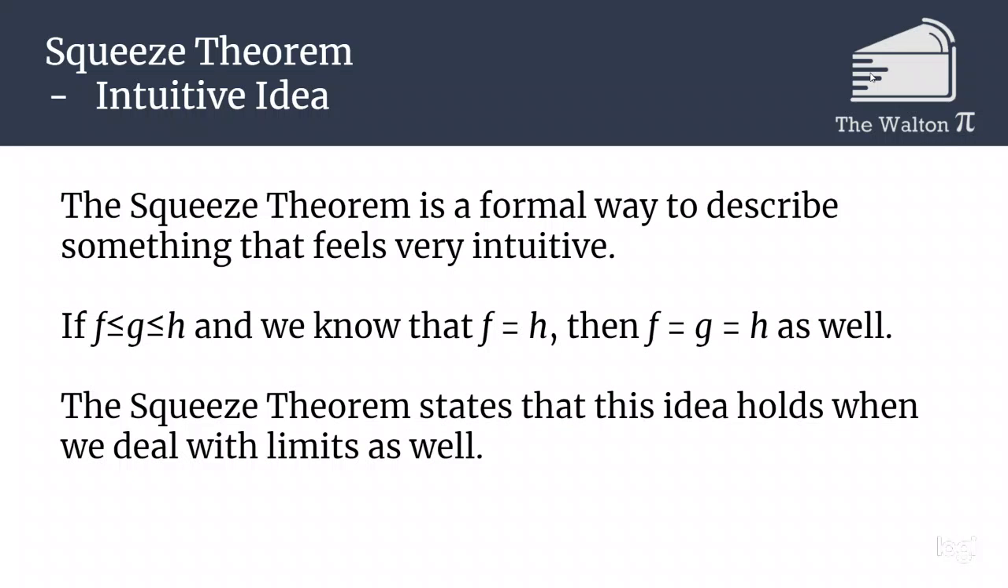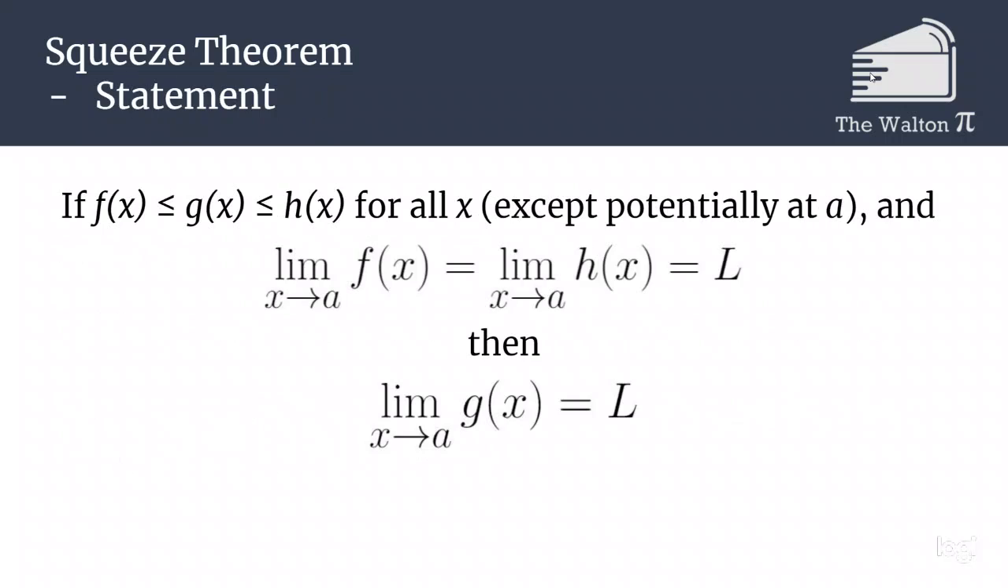So the intuitive idea of the squeeze theorem is that it's a formal way to describe something that feels rather intuitive. If f is less than or equal to g is less than or equal to h, and we know that f is equal to h, then that tells us that f equals g equals h. This is something that's going to be true for constants or for scalars, and the squeeze theorem says that this also is going to work if we're dealing with limits.